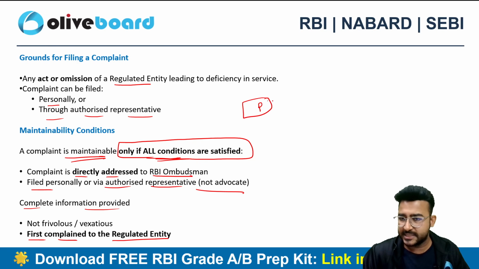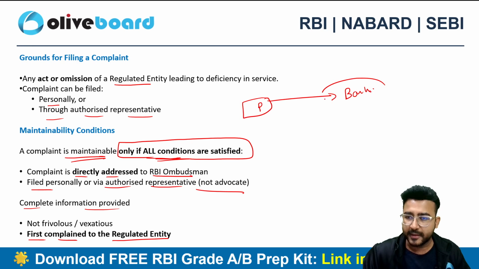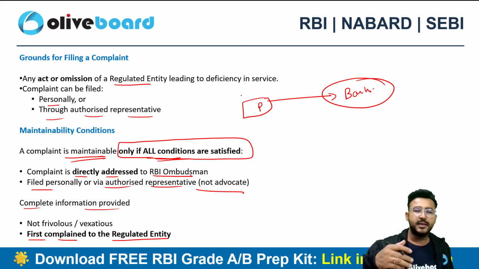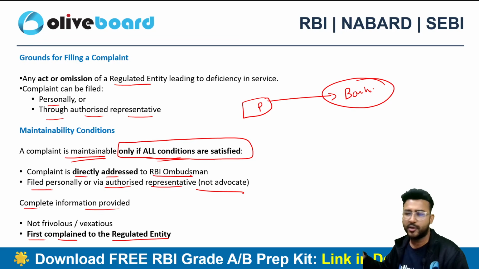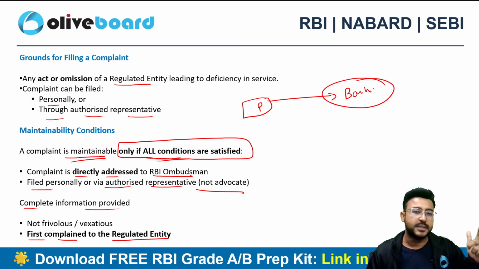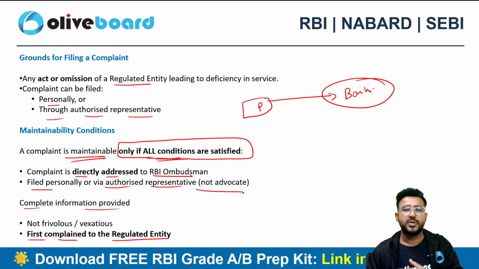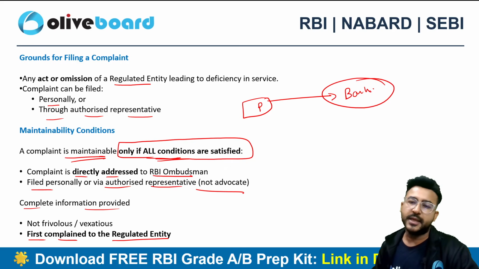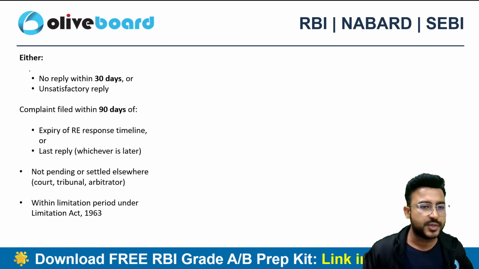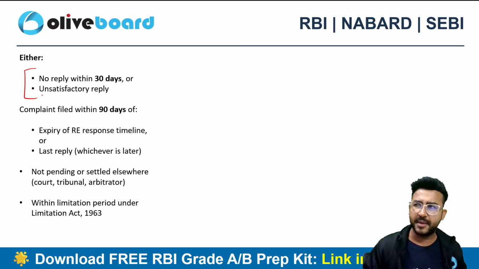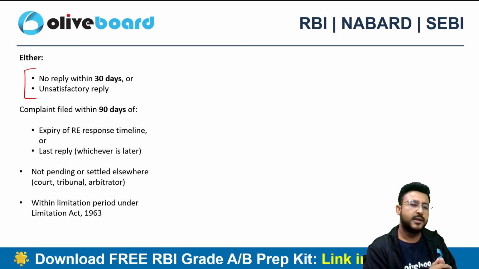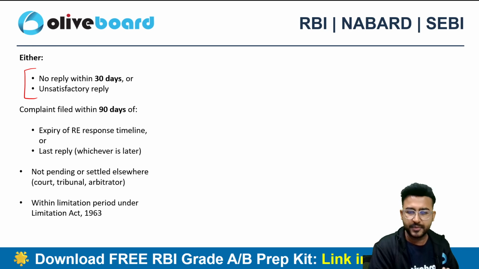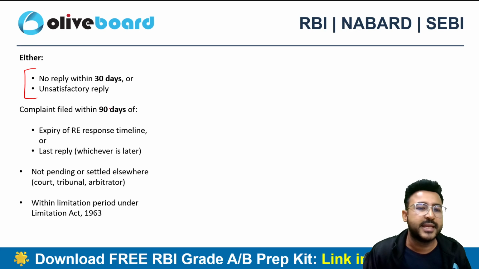If I have some problem with ICICI Bank, first I have to connect with the bank. If the bank is not able to resolve my complaint in the next 30 days, maybe the reply is not satisfactory or maybe I am not getting a reply at all, then I will go to the Integrated Ombudsman. Directly, I won't approach the Integrated Ombudsman. The first complaint should always be filed with the regulated entity and not the Integrated Ombudsman Scheme, right? So either I'm not getting any reply in the 30 days, or maybe I'm getting the reply in 10, 15 or whatever days, but that reply is not satisfactory. Then I can complain within the next 90 days.